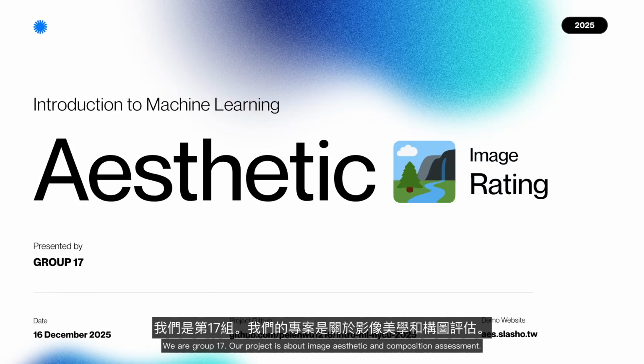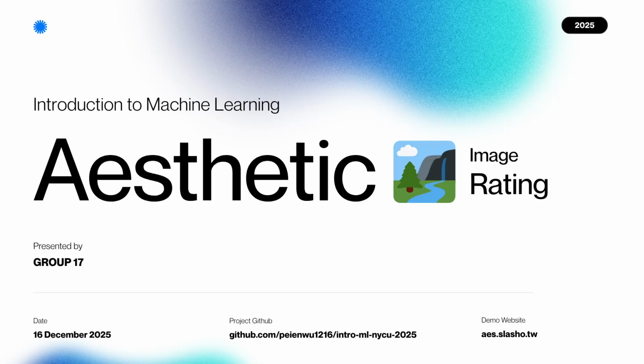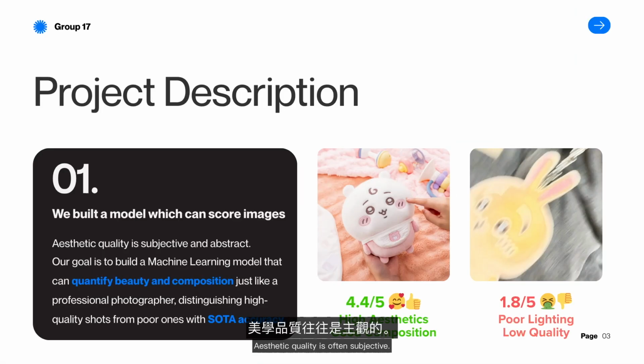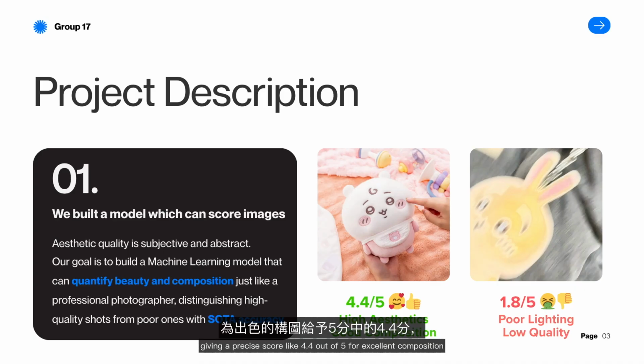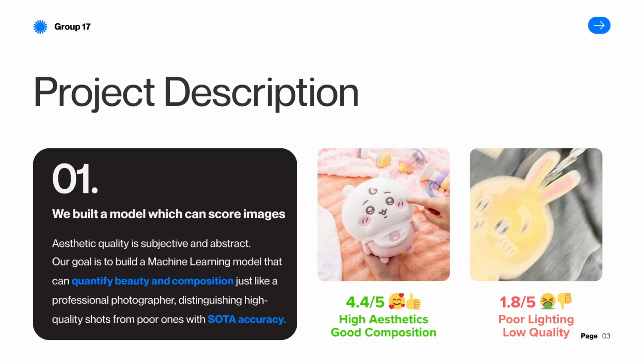Our project is about image aesthetic and composition assessment. Aesthetic quality is often subjective. However, our goal is to build a machine learning model that can quantify beauty just like a professional photographer. We want our model to distinguish high-quality shots from poor ones, giving a precise score, like 4.4 out of 5 for excellent composition versus 1.8 for a low-quality image.